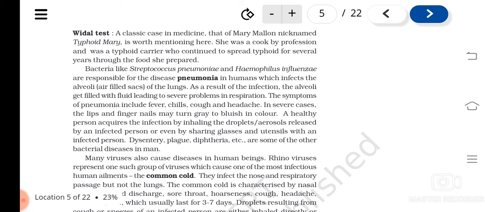If it is persisting, then it has to be checked for pneumonia. Two bacterial diseases we have studied: typhoid and pneumonia. Now, dysentery, plague, diphtheria, all these are other kinds of bacterial diseases. A lot of bacterial diseases are there, and among that, two we have seen.